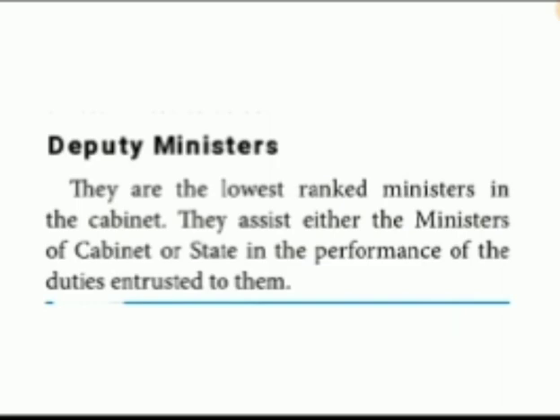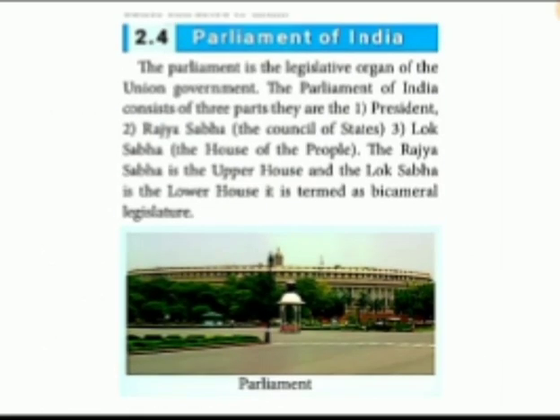Okay, the next thing given is the Parliament of India. The Parliament consists of two houses, Rajya Sabha as well as Lok Sabha. In the lower classes itself you might have learned this, I think so, children. The Parliament of India is a legislative organ, law passing; laws and all they can pass in the Parliament. The Parliament of India consists of three parts. One is the President, the next one is the Rajya Sabha, that is the Council of States, and the next one is Lok Sabha, the House of the People.